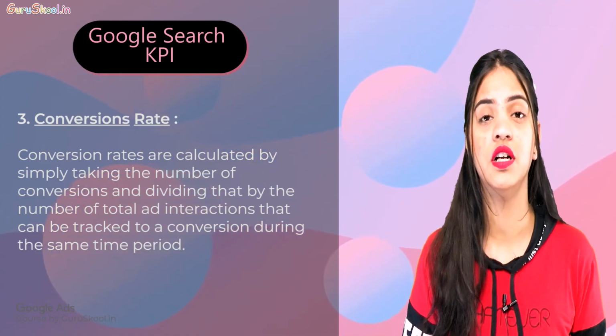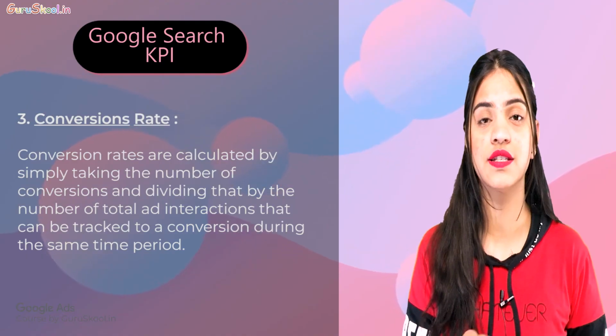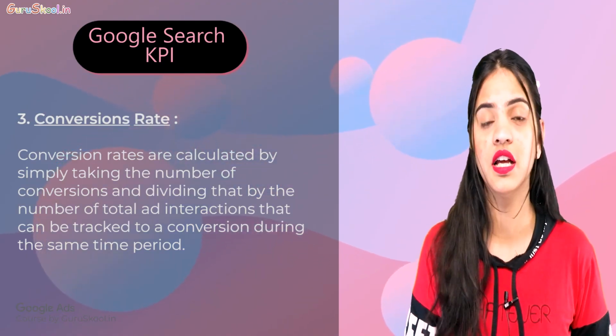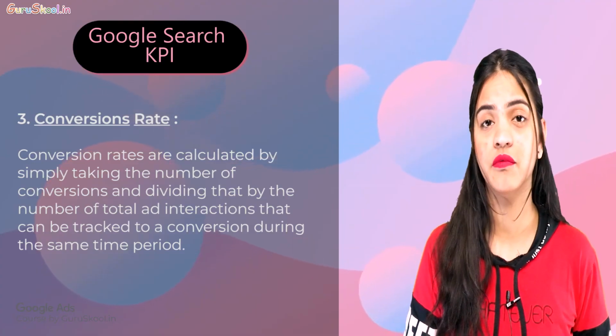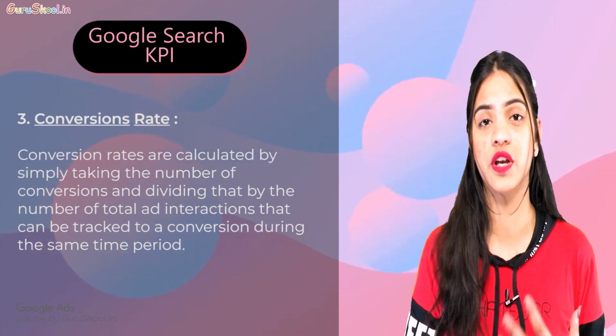So till here we have learned about 3 to 4 things. First is your CTR, click-through rate. Second is CPC, cost per click. Third, we have learned about landing page views, and fourth, conversion rate.